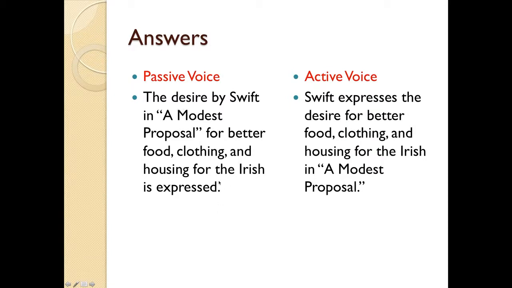Let's switch this sentence into active voice. So in order to switch it into active voice, we need to ask ourselves, who is actually doing the expressing here? Who is doing the action? Who is the agent of the verb? And here we find that Swift, who is the author, is the one that is doing the expressing. So we put him first as the subject of the sentence. Swift expresses the desire for better food, clothing, and housing for the Irish in a modest proposal. Swift is the subject of the sentence, being the author. He is doing the expressing. He is the agent of the action. And so that is an active voice.